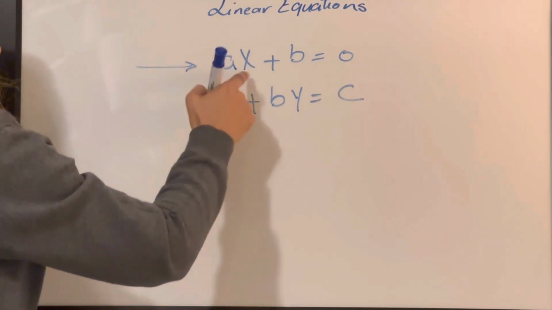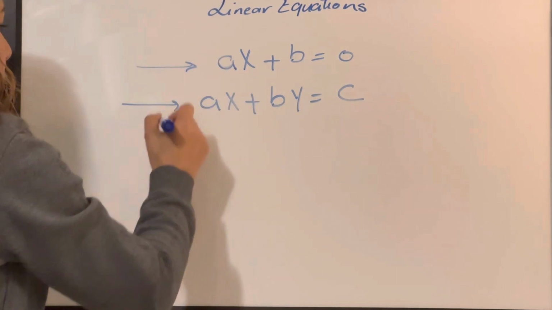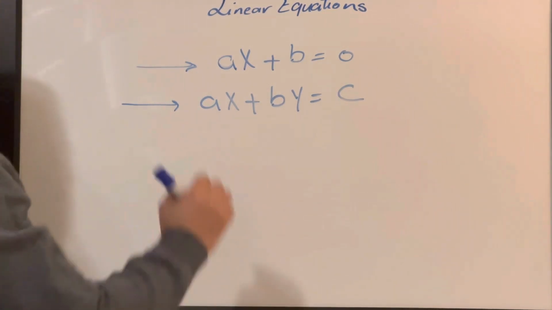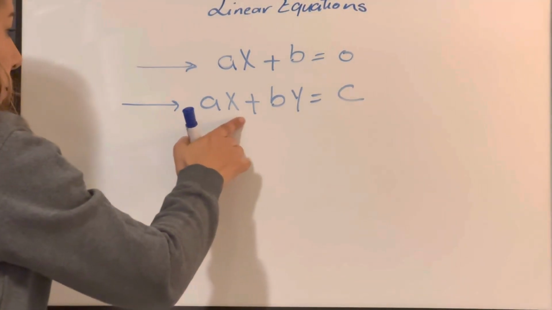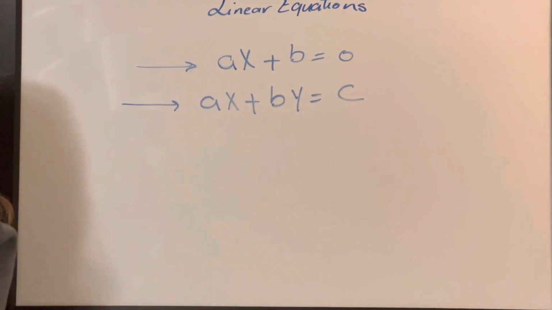This is a linear equation with only one variable, one unknown, and this is also a linear equation but with two unknowns. But it's still a linear equation because each term, as we said, has only one constant, only one variable to the first power.